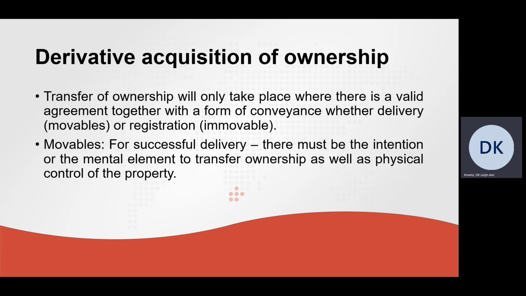Now, the transfer of ownership will only take place where there is a valid agreement together with a form of conveyance. In the case of movables, transfer of ownership will take place by means of delivery, and in the case of immovable property, transfer of ownership will occur by means of registration in the deeds registry. Now, in the case of movables, for successful delivery of movables, there must be the intention or the mental element to transfer ownership, as well as physical control of the property.